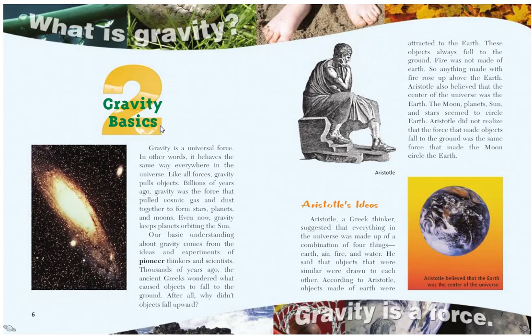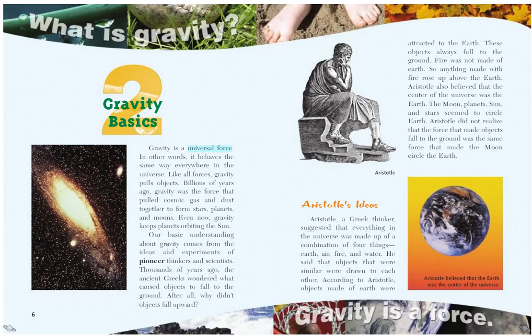Part 2. Gravity Basics. Gravity is a universal force, meaning it's all throughout the universe. In other words, it behaves the same way everywhere in the universe. Like all forces, gravity pulls objects. Billions of years ago, gravity was the force that pulled cosmic gas and dust together to form stars, planets, and moons. Even now, gravity keeps planets orbiting the sun.